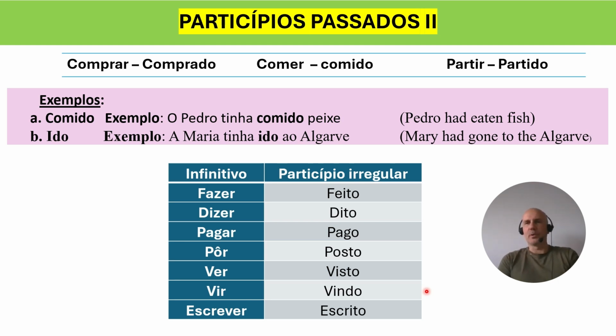You have to be exposed. You have to start speaking. You have to read a lot. And then you'll get there, okay? And then things will start making sense for you.